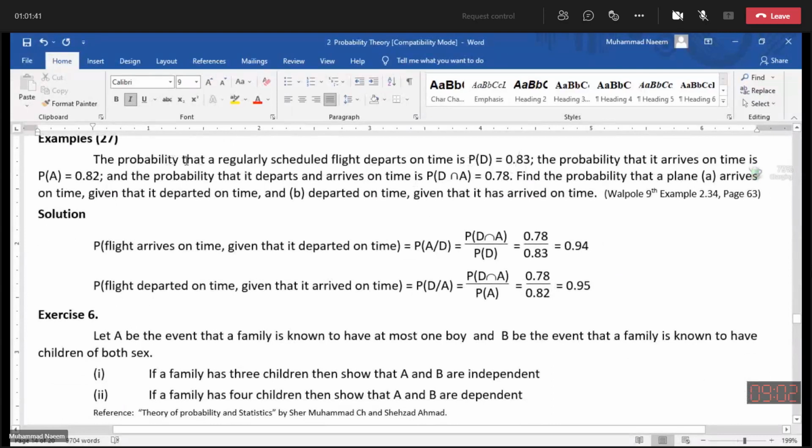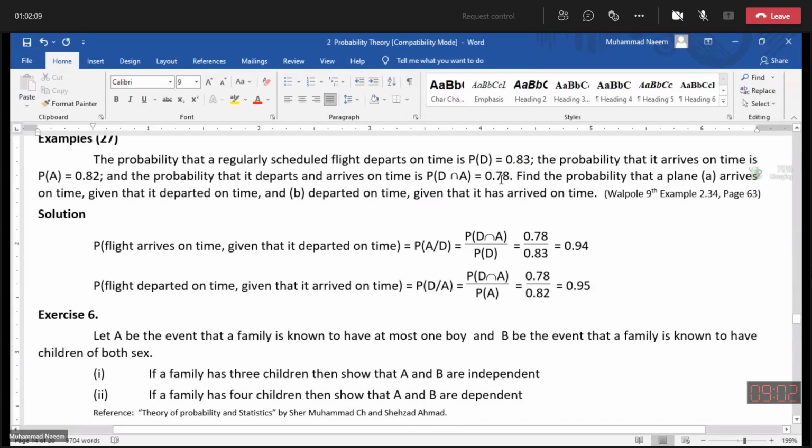The probability that a regularly scheduled flight departs on time is 0.83. The probability that it arrives on time is 0.82, and the probability that it departs and arrives on time, the probability for the intersection, is 0.78.